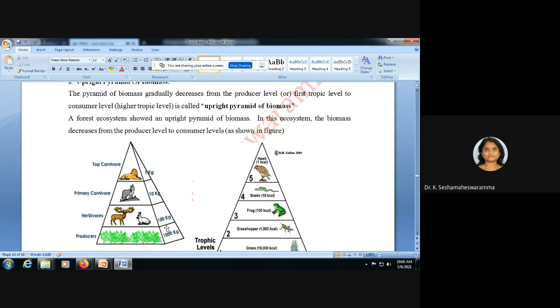That is known as pyramid of biomass. This indicates an upright pyramid of biomass. A forest ecosystem